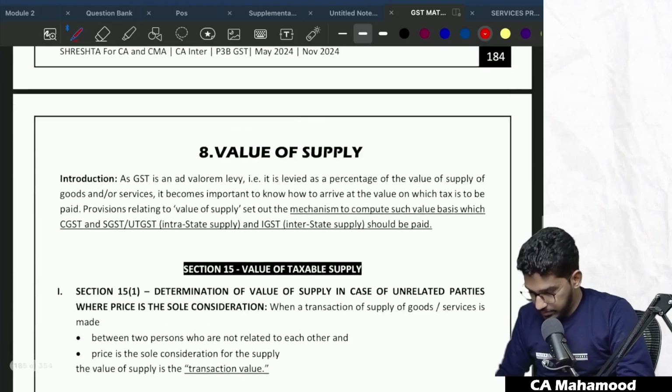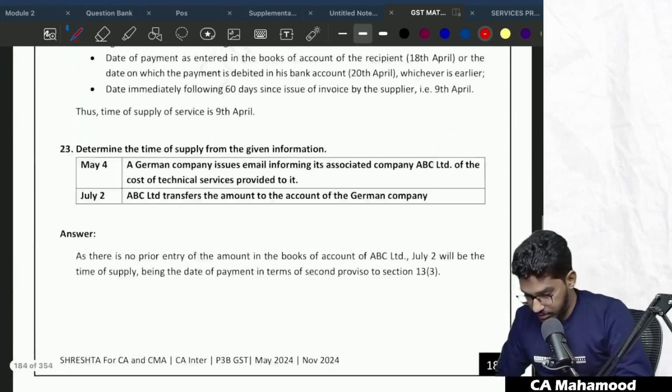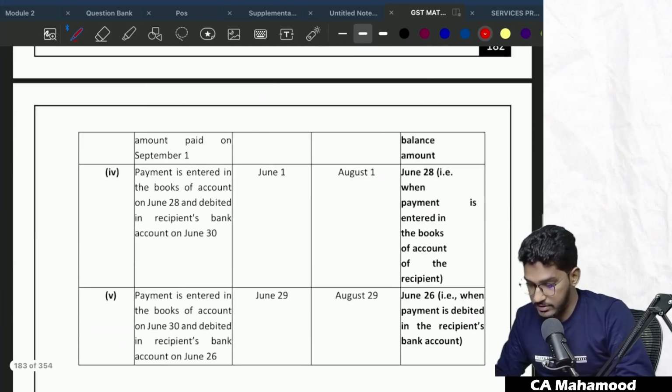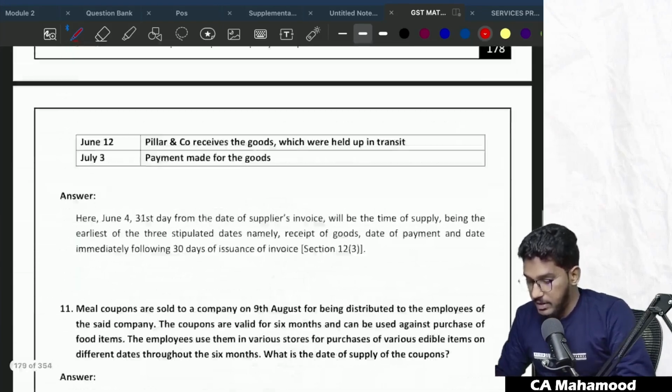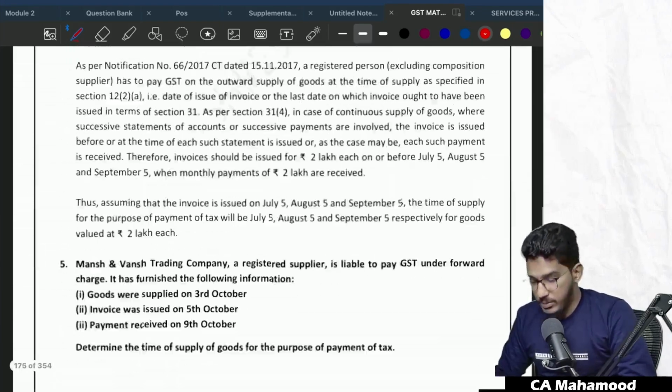So let me go to the time of supply. Sir, in case of supply of goods, what will be the time of supply?